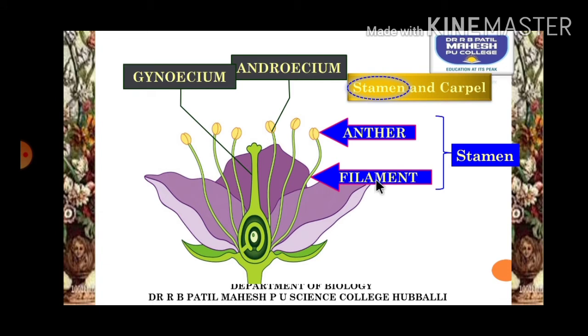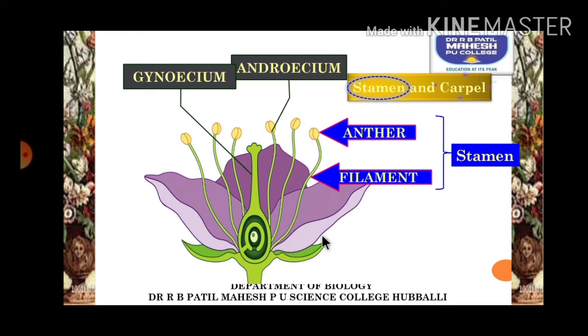Gyno means female, so it's a female reproductive structure. Gynoecium is made up of a group of carpels. Gynoecium can also be called a pistil. Pistil and gynoecium are one and the same. The units of gynoecium or pistil are called carpels. So this is a carpel.